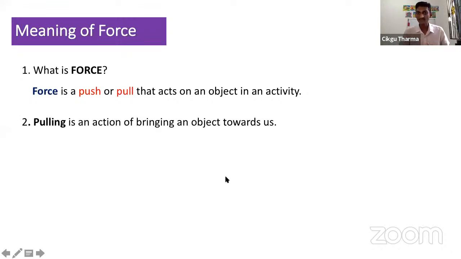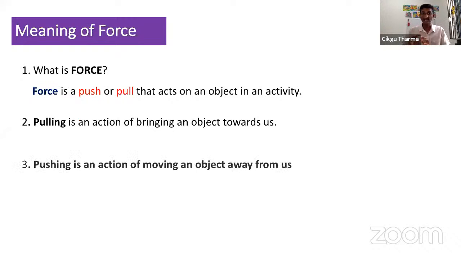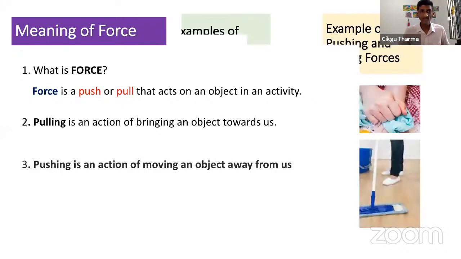All right, let's go on to the next one. What is pulling? Pulling is an action of bringing objects towards us. So when you pull somebody, the person will come close to you. And when you push somebody, it is an action where the object will move away from us. Let's say you push a friend, he will go away from you. When you pull a friend, he'll come closer to you.